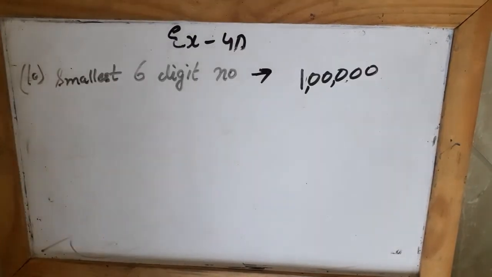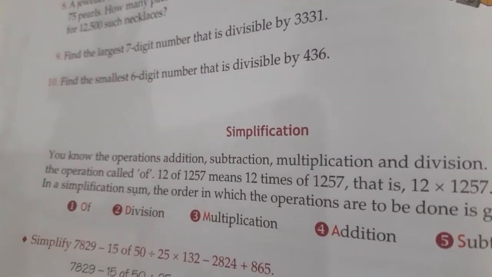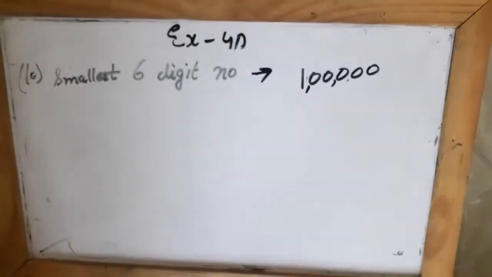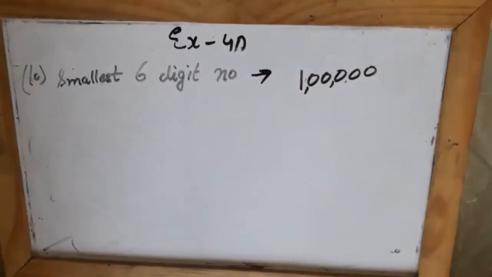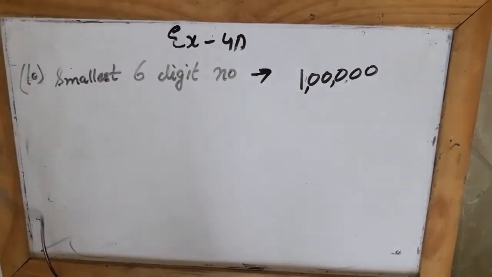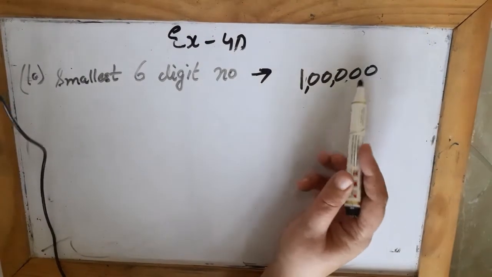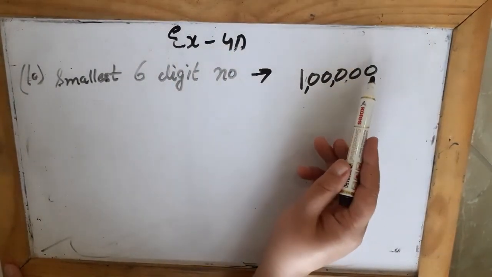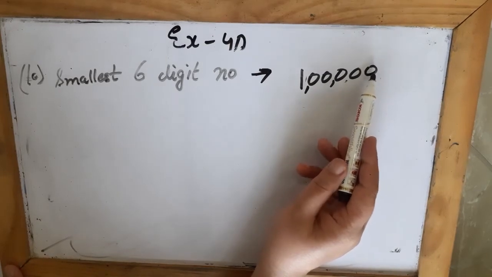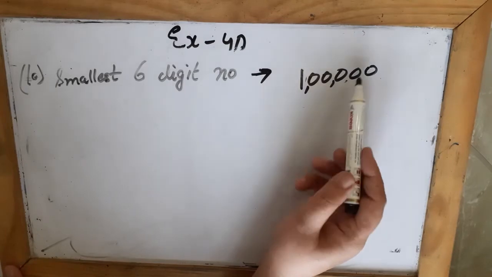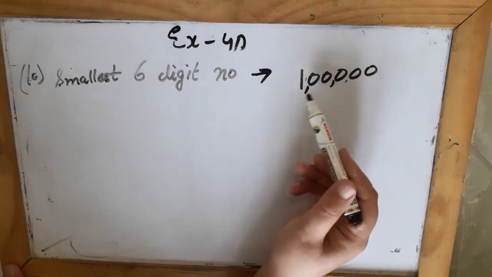Now we come to the 10th question, and they say find the smallest 6-digit number that is divisible by 436. In the last question, the 9th question, they had asked you to find the largest 7-digit number, so we wrote the largest digit 9 seven times. In this they are asking you the smallest 6-digit number. So what is the smallest 6-digit number? You write 0 five times and then you add 1. So this is the smallest 6-digit number.